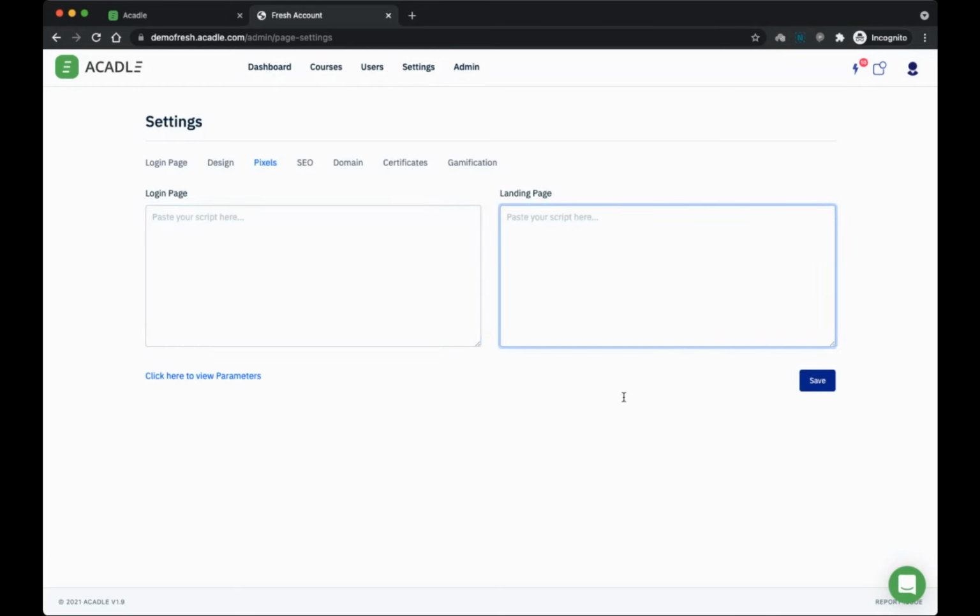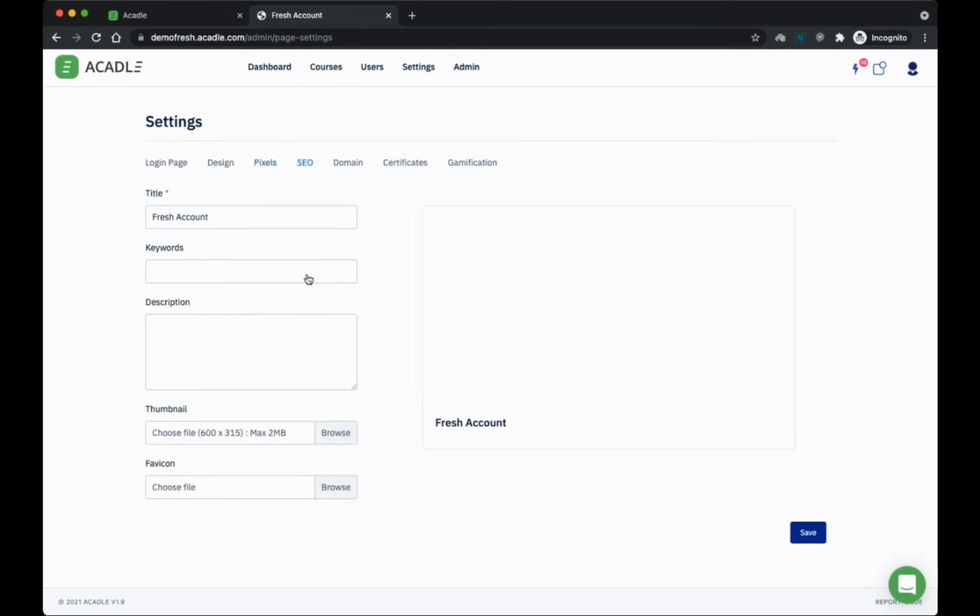If you have Google Analytics, you can place your Google Analytics script in both these places so you can understand how people are using your Academy platform and see which course is getting more visits. If you want more insights from your users and their behavior, you can use Pixels. There are more and more use cases, and we are getting interesting ideas from our customers too, in terms of how they use this Pixel to get the best data out of it.